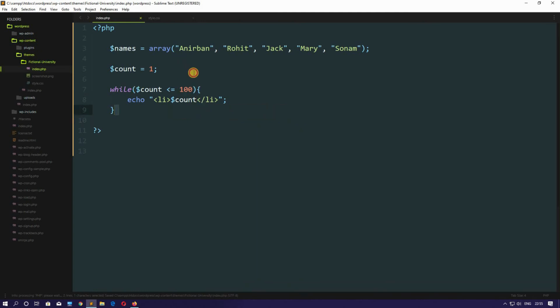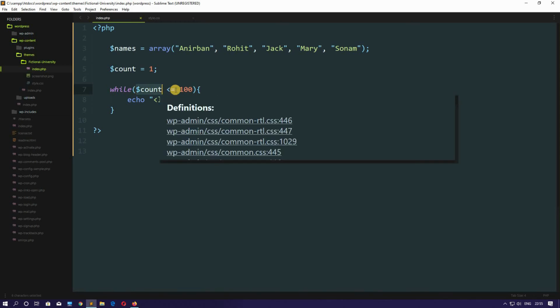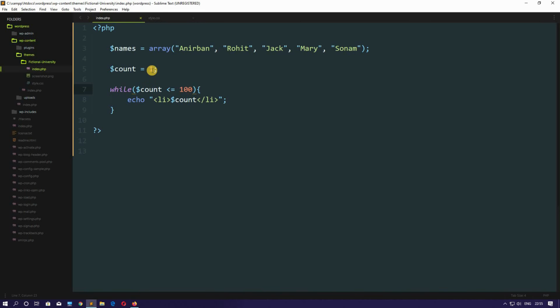So understand what this is actually doing. First we set the variable to 1. Now we started the while condition. In this condition it is checking whether the count variable is less than or equal to 100 or not. Okay, so 1 is less than or equal to 100, true. Then it will execute this statement, echo in list dollar count. Now the dollar count value is 1, so it will display 1. Now in the next line we will increment the value of dollar count.